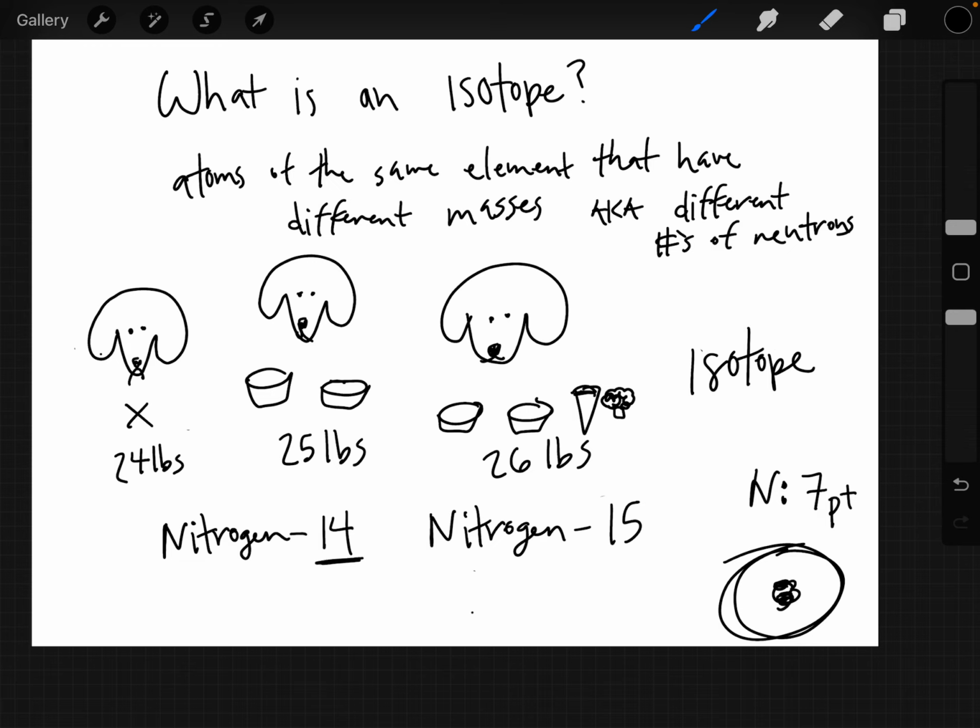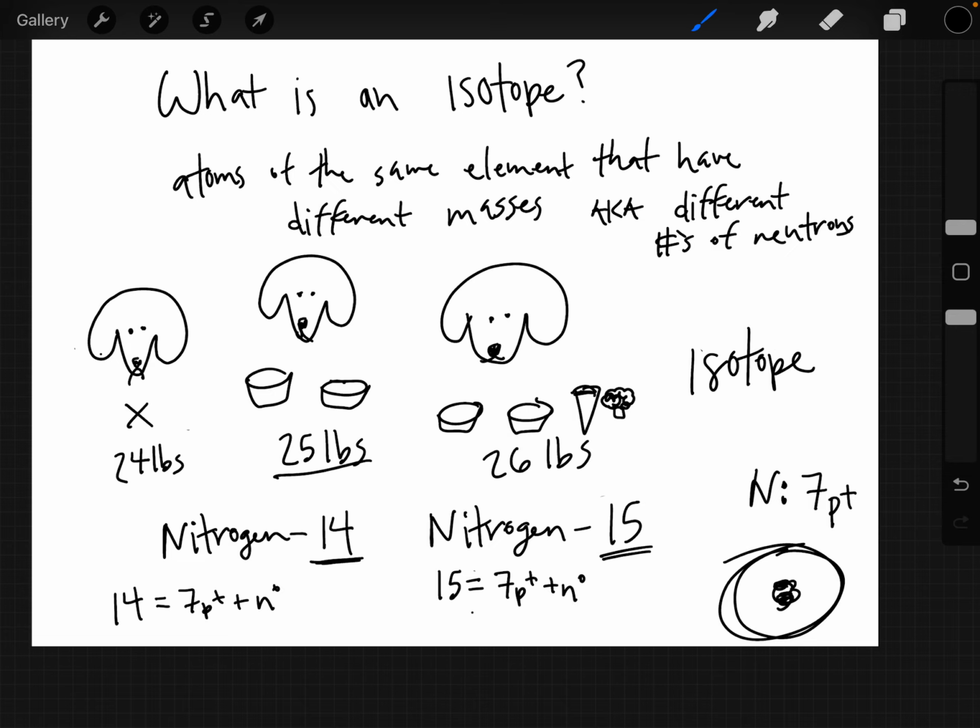So when we talk about a mass number, it's kind of like talking about my dog's weight, okay? It's saying, hey, how heavy is this atom? So for nitrogen 14, we know that it weighs 14. And we know that that weight consists of the 7 protons plus however many neutrons there are. And in nitrogen 15, the mass is 15 AMU. And because it's still nitrogen, we know that there's still 7 protons. But again, we know that some of the neutrons, or all the neutrons, are contributing to that 15 AMU.